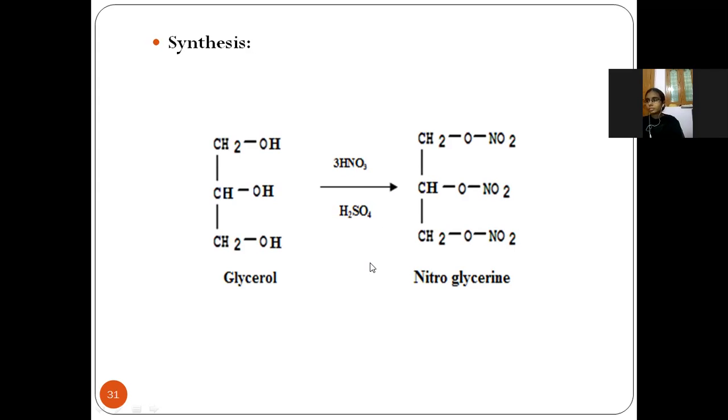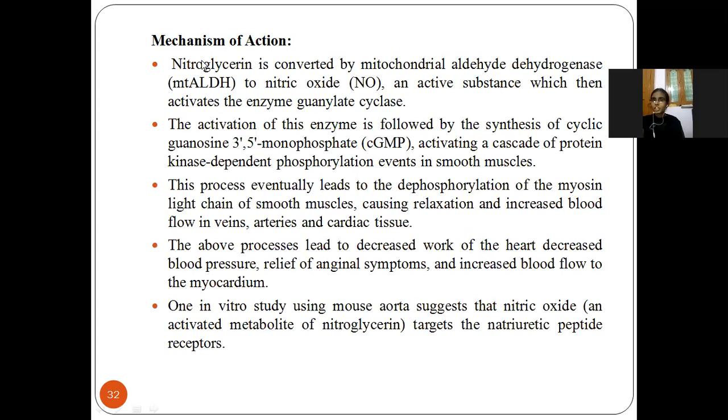So next, the mechanism of action. What will happen is nitroglycerin is converted into nitric oxide by using the enzyme mitochondrial aldehyde dehydrogenase. This nitric oxide will activate the guanylyl cyclase. After activation of this enzyme, cGMP will get synthesized. cGMP means cyclic guanosine 3',5'-monophosphate.